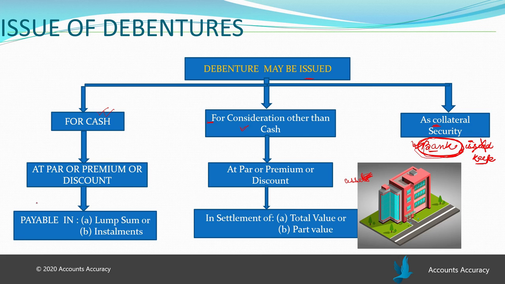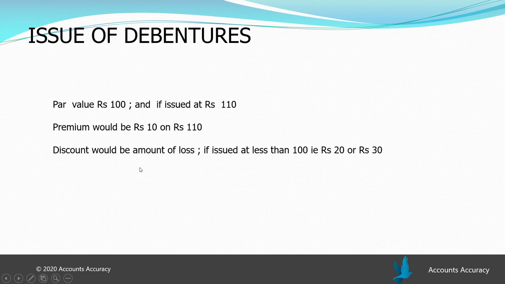Now you must know that debentures are issued at par, premium and discount. Par is the real value, real amount of the debenture. It may be issued at an amount more than the par value, or it may be less than the par value, which is called discount. If it is more than the par value, that is called premium, just like you read in the shares chapter. Now, as I told you, par value is the amount at which debentures are issued, that is 100 rupees.